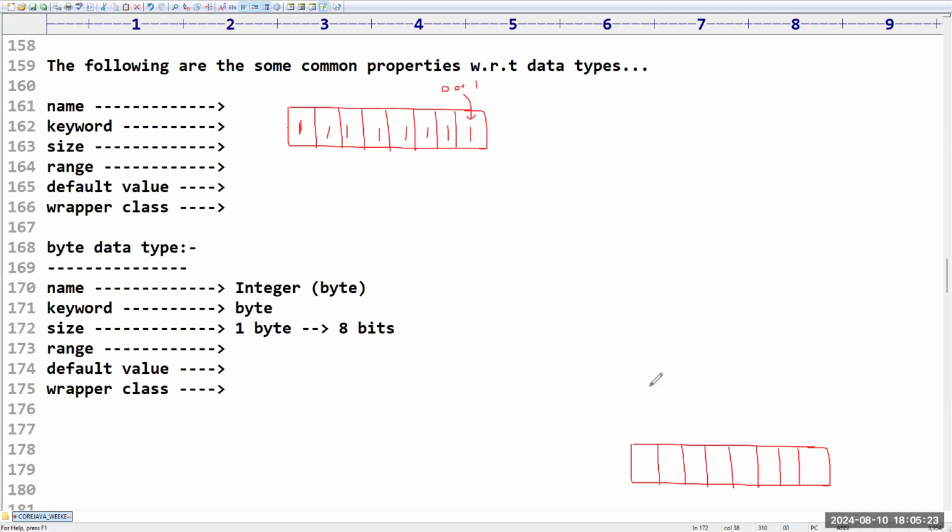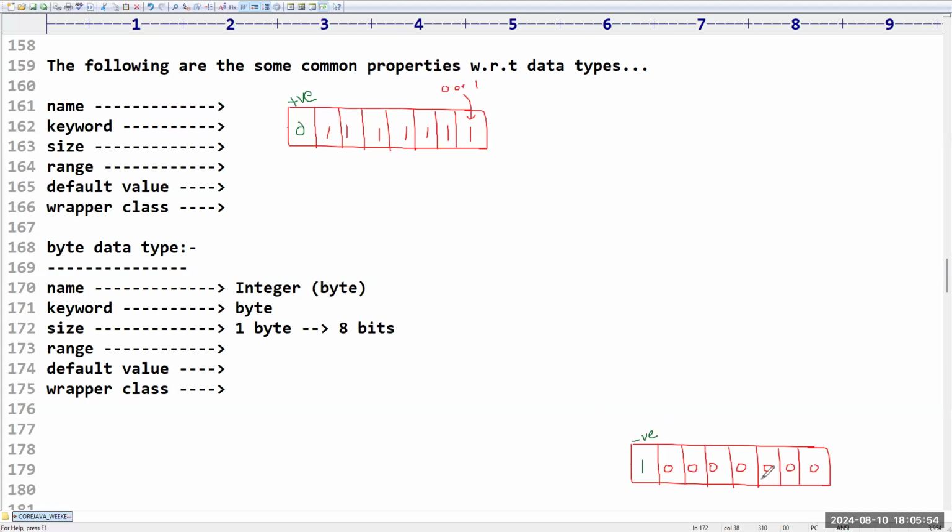Sir, allowed values are only either 0 or 1. If you take all zeros, you will get the minimum value. If you take all ones, you will get the maximum value. Am I right? Yes. But sir, there is one thumb rule. The last bit is always reserved for sign. If you take 0, it indicates a positive value. If you take 1, it indicates a negative value. I think everyone already knows this rule, right?